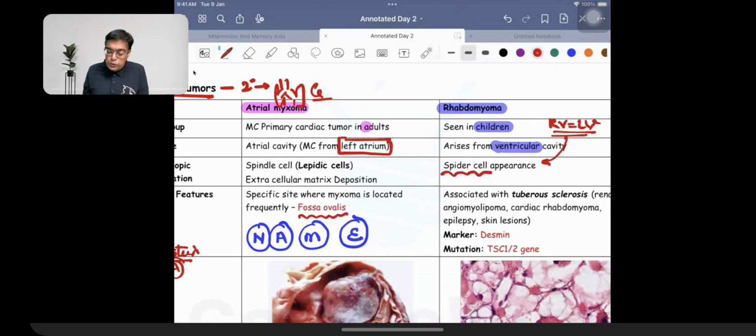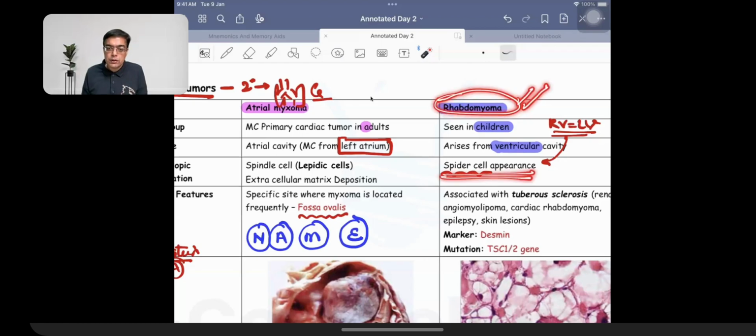This was a mnemonic which was given by, I would request to recall over here, Dr. Vedika Malik, one of the students. If she is still here, then Vedika, this is what I still remember. Rhabdomyoma is a cardiac tumor that is seen in case of children that is arising from ventricle. The tumor cells in this particular cancer are going to be having an appearance which is given the name of